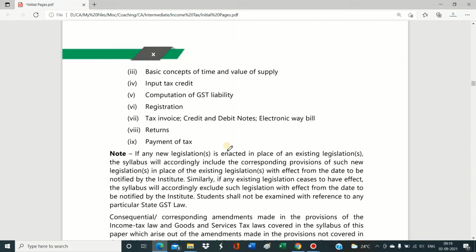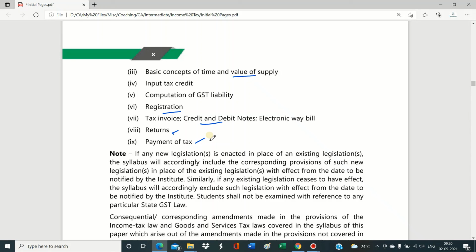Then the most important topics are time of supply, value of supply, and input tax credit, and how the computation of GST liability will be done, which we are going to study after learning the supply concept and time and value. Here we are going to study value of supply, how to compute the value, on the basis of which GST will be calculated. And the criteria and procedure of registration. Then the meaning of tax invoice, credit notes, debit notes, electronic way bill, popularly known as e-way bill, how returns are filed, the various forms of return, and how tax is paid under the GST Act, that we are going to see in this entire syllabus.